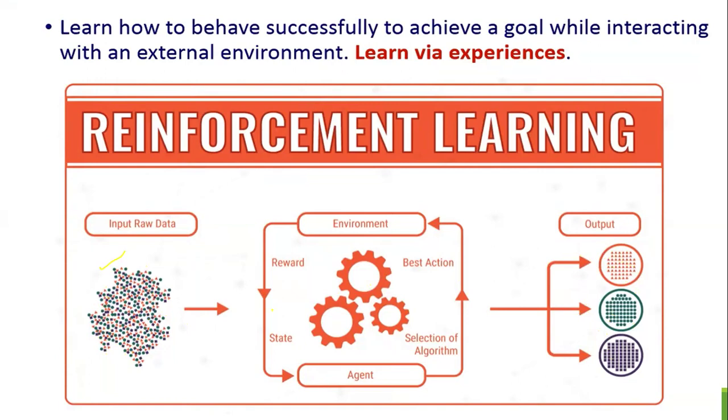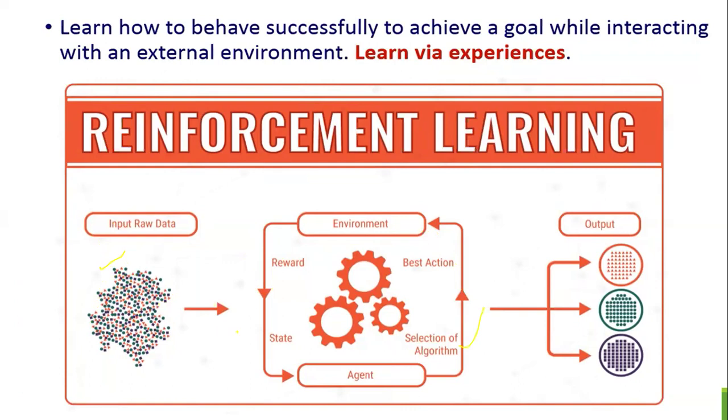When we start with data reading, we start with the agent, and based upon the algorithm we use, it takes actions and works on this input environment. If it segregates correctly, it will get a reward, otherwise it will get a penalty.